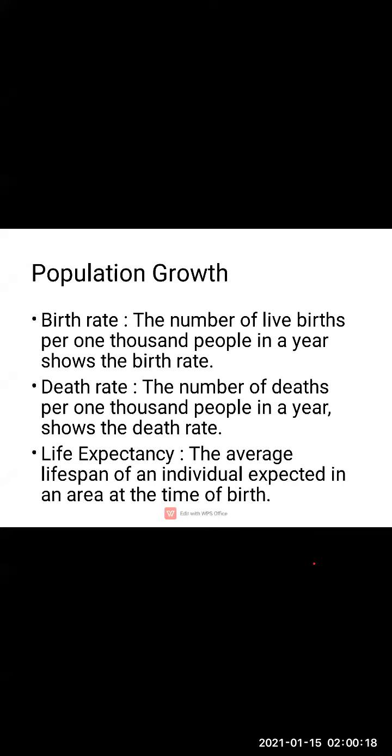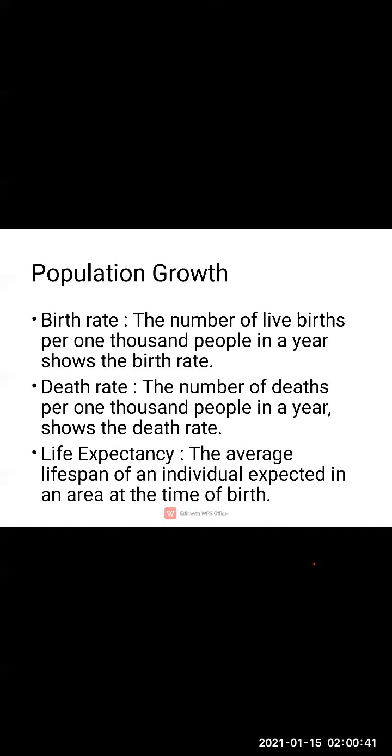Study. First one is the number of live births per 1,000 people in a year, which shows the birth rate. Now what is birth rate, children? It is the number of live births per 1,000 people in a year.